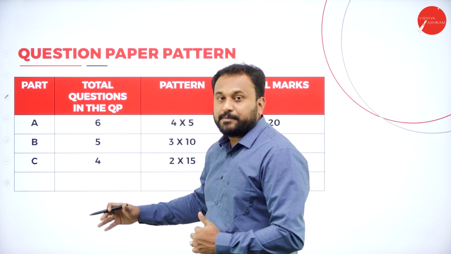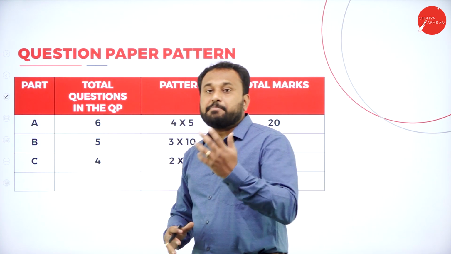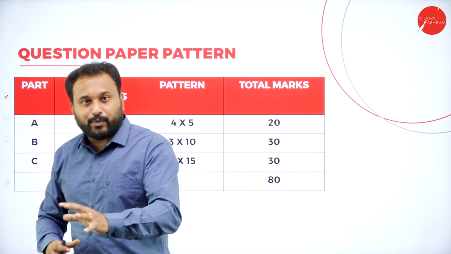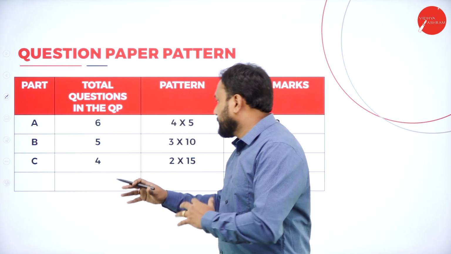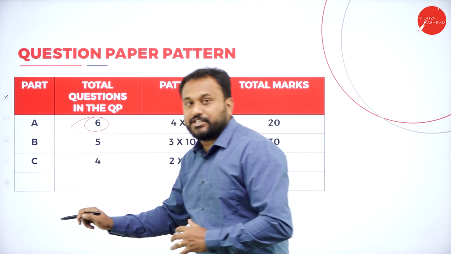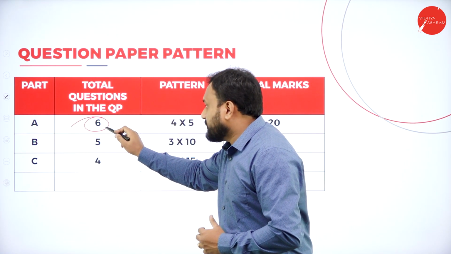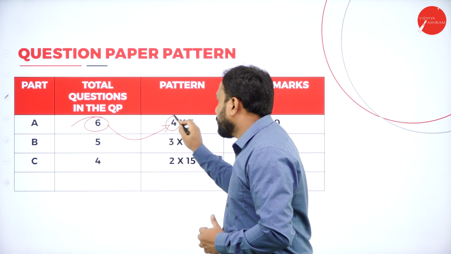Totally, part A consists of 5-mark questions. You'll be getting 6 questions. You are supposed to write only 4. See here, you'll be getting how many questions? 6 questions, and you are supposed to write only 4.